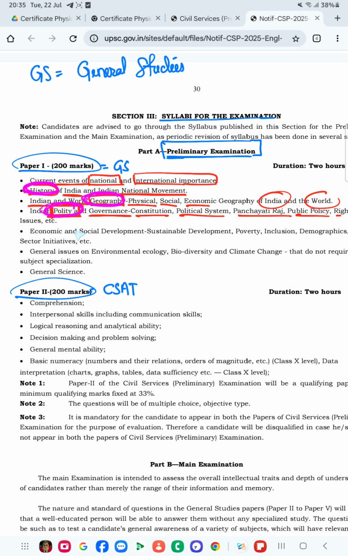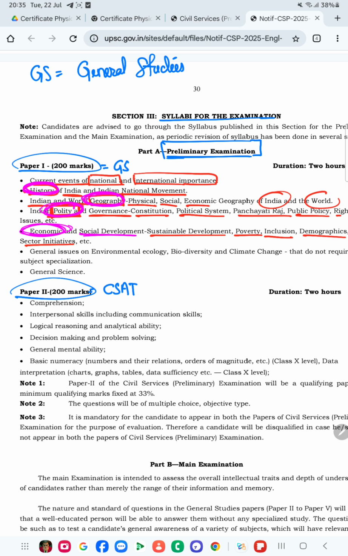The next one is your economics. Economics, as you know, is also a very important subject: economics and social development. In this, you are going to see sustainable development, poverty, inclusion, demographics, and sector initiatives. So various things are there.